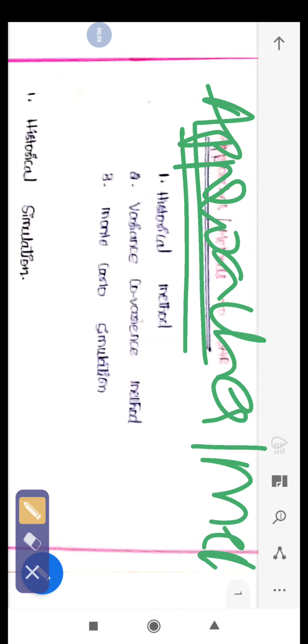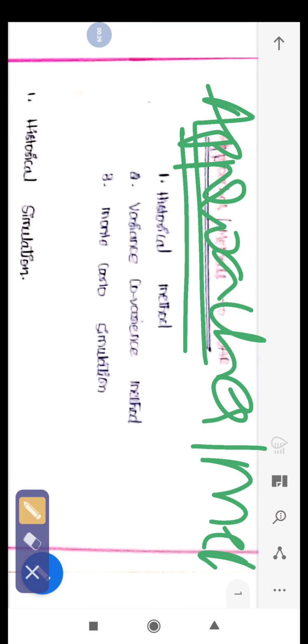For example, for historical comparison, we should take a specific period of time. Say we are taking 100 days of past data for predicting the future 100 days. So 100 days means there will be 100 assumptions.